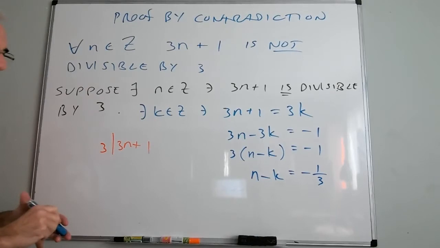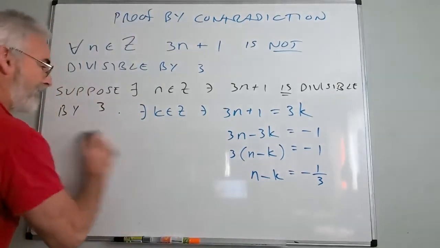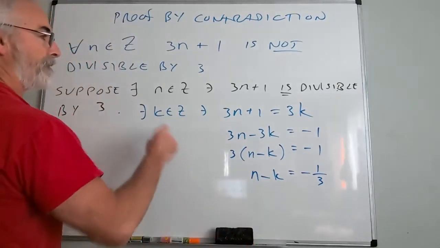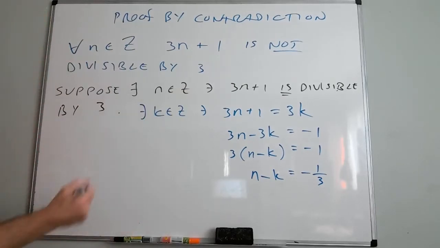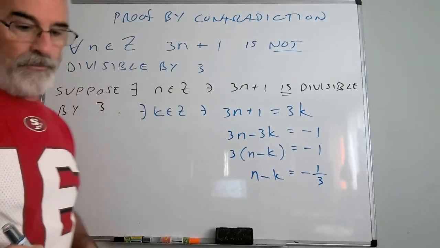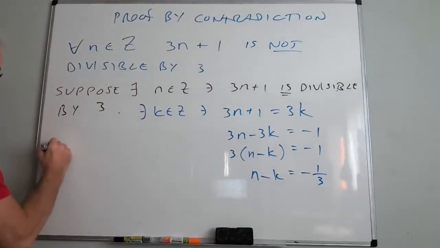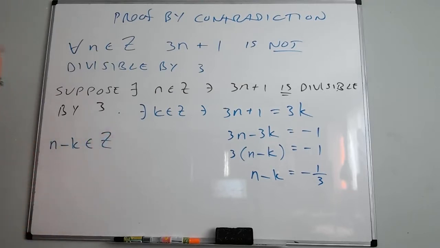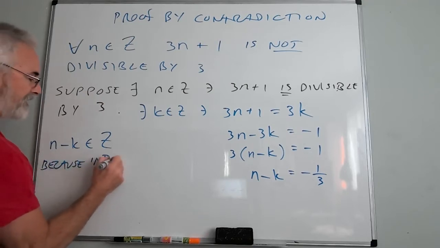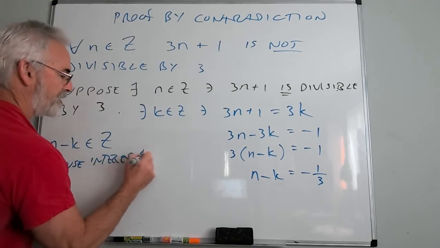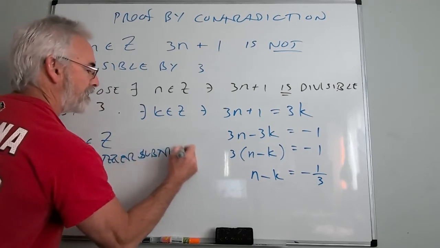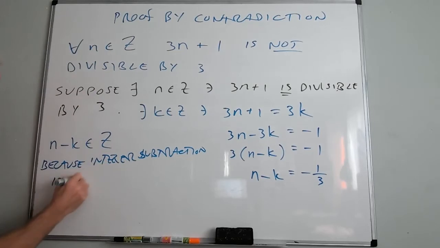All right. Now here's where it's going to get fun. What did we say about n and k? n and k are both integers. So therefore, if n and k are both integers, what do I know about n minus k? By the way, I don't really need to rename n minus k. Don't we know n minus k is an integer? Because why? Because integer subtraction is closed.